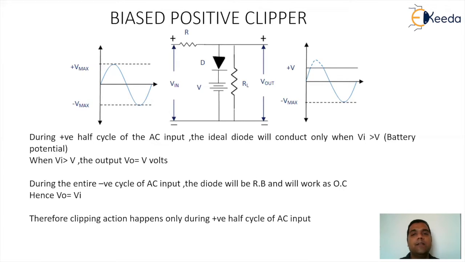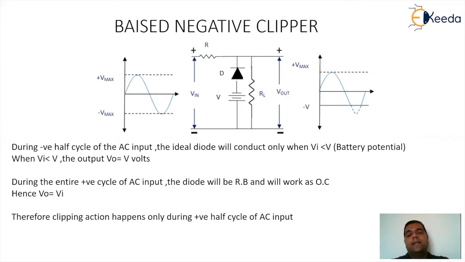That's the reason for the entire cycle, the diode will remain in the reverse state. And if it is in the reverse state, it will work like an open switch, and if it is an open switch, your output will be equal to input. So the observation says that clipping happens only in the positive cycle, and that's the reason the circuitry is defined as biased positive clipper.